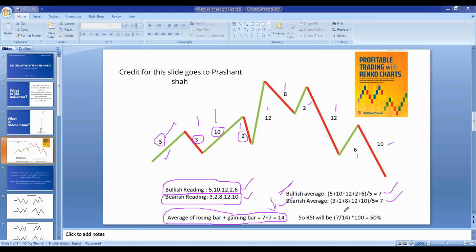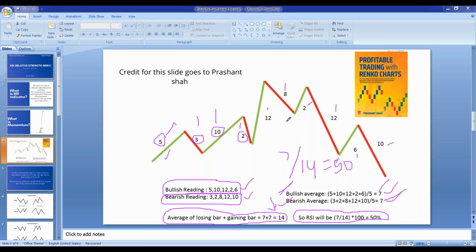And the RSI, what will be the point of this RSI? Because the bullish average is 7 and the bearish average is 7, the RSI will be 7 divided by 14, which is 50. So the value of RSI will be computed like this. Suppose there are more bullish counts, say the bullish average is 10 and the bearish average is 5. Then the RSI will rise above 50 to the upside.